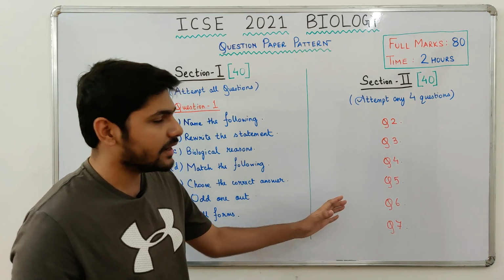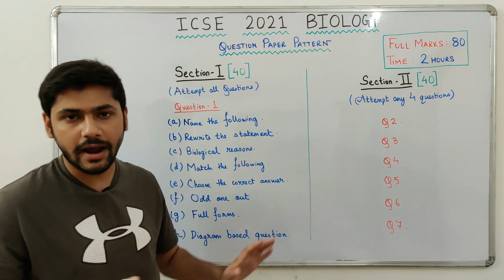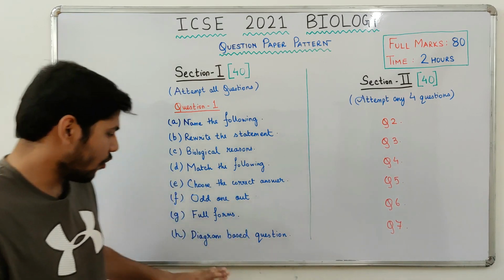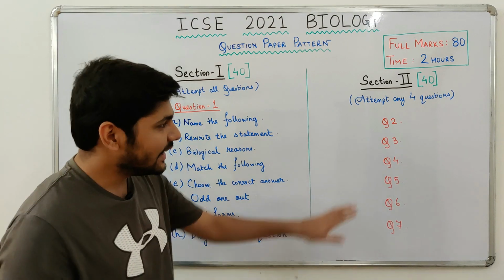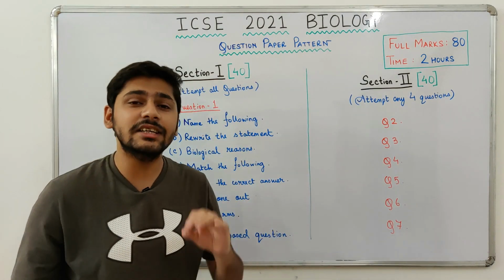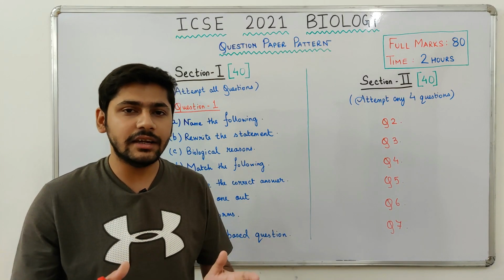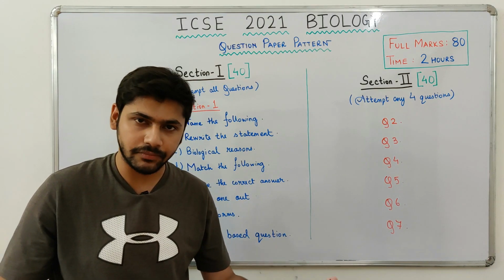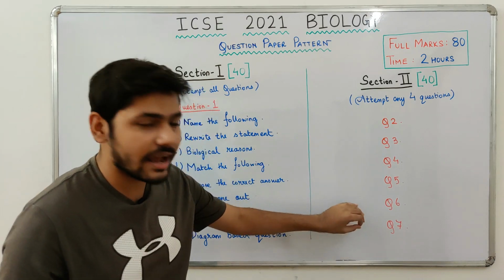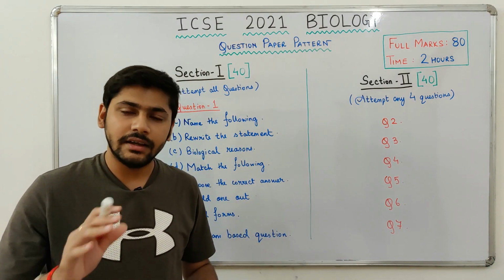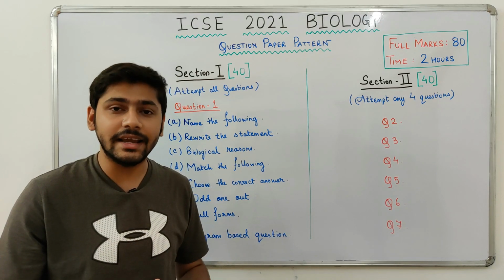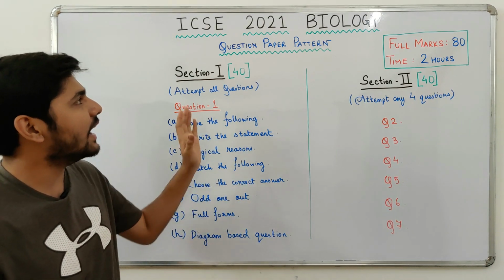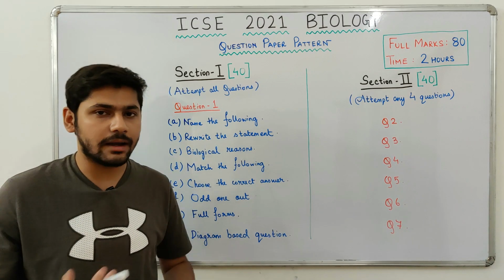Now there is no chapter combination either in Section 1 or Section 2 of Biology, but I can tell you this, that you will get one diagram based question here in Section 1, and each and every question of Section 2 will have at least one diagram based question. Either you will be asked to answer based on the diagram or you will be asked to draw the diagram. That shows you how important diagrams are in biology. So guys, that was all regarding the question paper pattern of the ICSE 2021 Biology Board Examination.